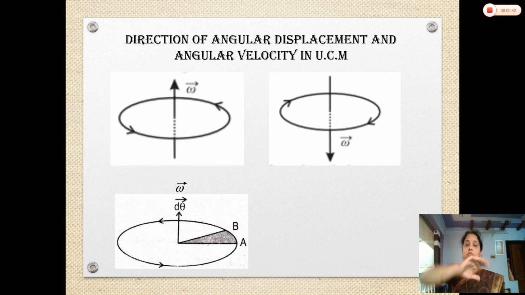When the object is moving anti-clockwise, it is in the upward direction, and when the object is moving clockwise, it is in the downward direction. All the quantities, that is the angular displacement, angular acceleration and angular velocity, have the same direction in uniform circular motion. Actually in uniform circular motion the angular acceleration is 0, so we can say the angular displacement and angular velocity have the same direction.